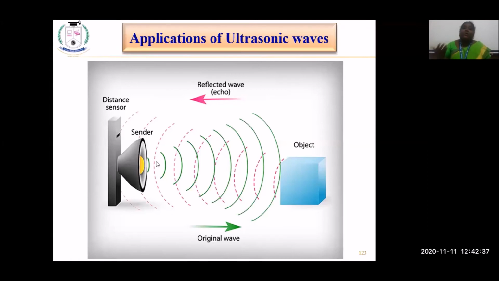Based on the frequency or wavelength calculation, you identify the distance of this object from the transmitter. That is the principle here, the same as a bat. We have an ultrasonic sound wave generator used as a transmitter. Whenever a target is identified, based on the reflected wave frequency and wavelength, we identify the distance of the target. This is how it is identified.